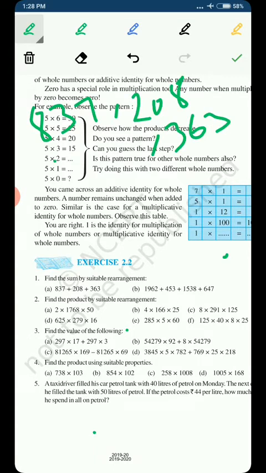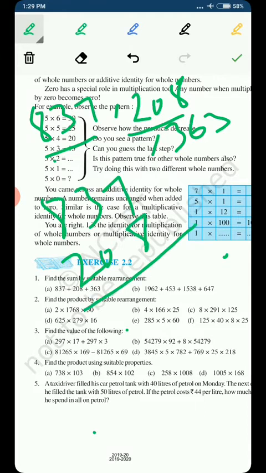Now we will try to see how we add these numbers so that we get a number in which we have some zeros. If you add 837 and 208, you get 8 plus 7, that is 15. So here we are getting 5, which means there will not be a number with zeros in the units place or in the tens.